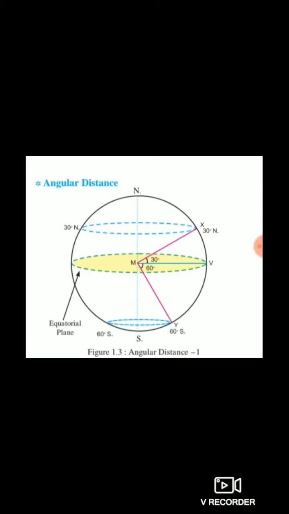Okay. Here what you learn about angular distance is the angle between two points or two objects. The distance measured by angle XMV is 30 degrees, and YMV is 60 degrees. Okay, students.